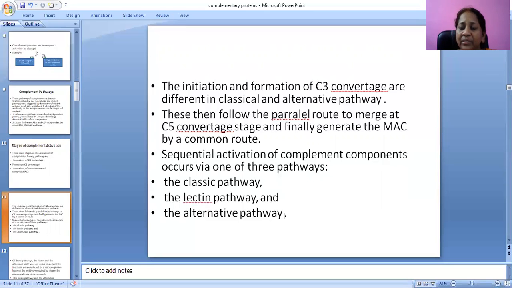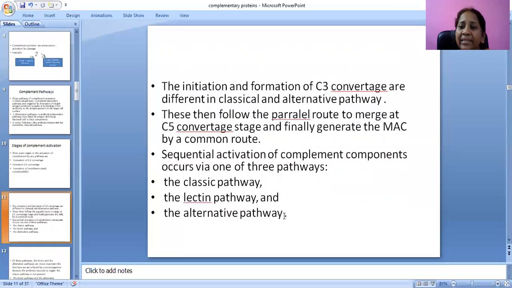Initiation and formation of C3 convertase are different in the classical and alternative pathways, because, as we have already discussed, the classical pathway is dependent on antibodies, but the alternative pathway is independent of antibodies.